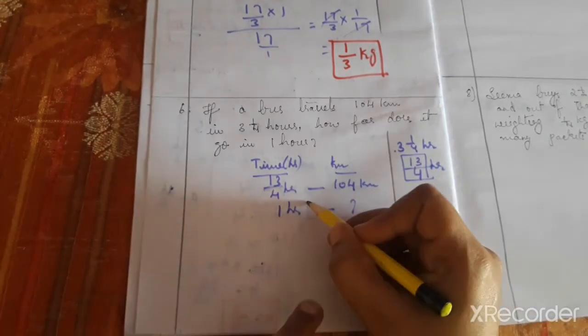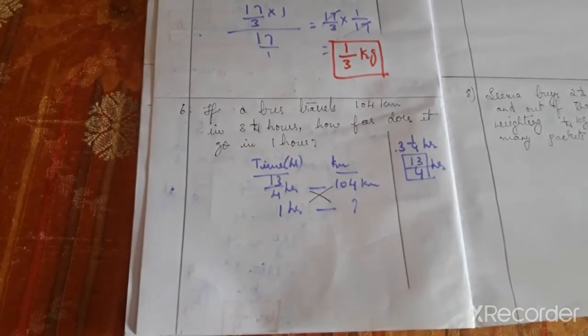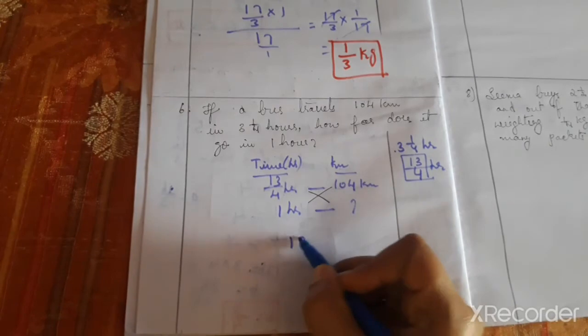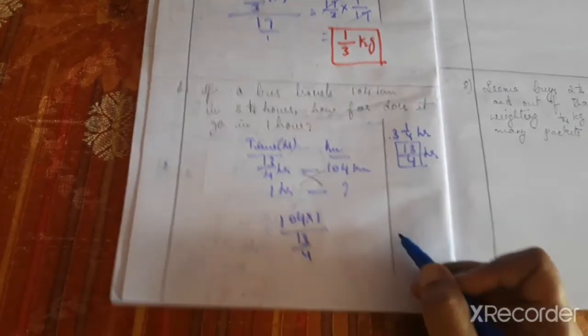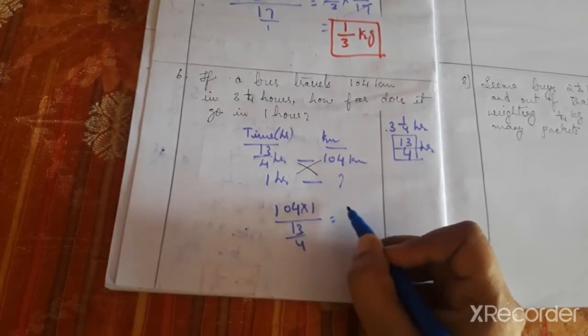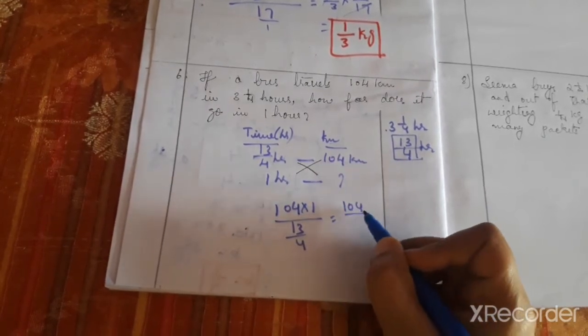Okay, now cross multiply. Then it becomes 104 into 1 by 13 by 4. Now 104 into 1 is 104.